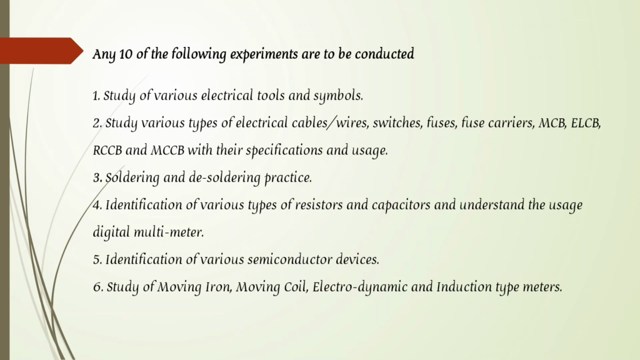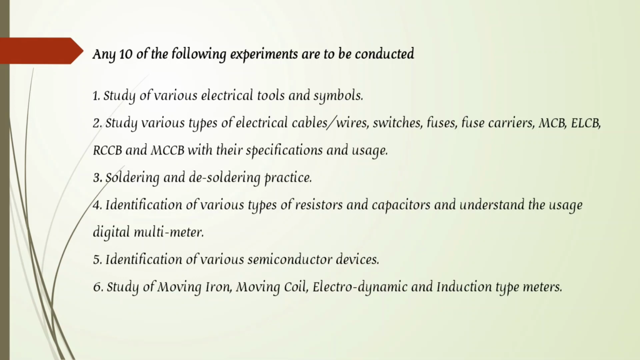And the identification of various types of resistors, capacitors, and understanding the usage of digital multimeters. Using the multimeter, we can calculate the resistance value, and we can measure the voltage in the circuit. We can study what types of resistors there are and what the rating of the resistor is. In the BEE lab, in the same manner, we can see that a 5 kilo ohm resistor is in this color. So we can use the lab in a practical manner.